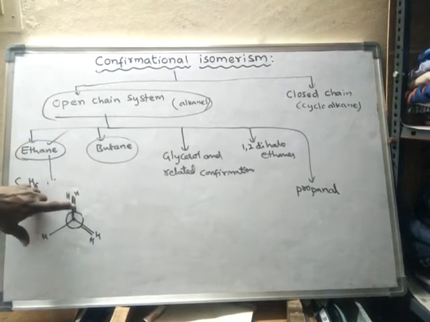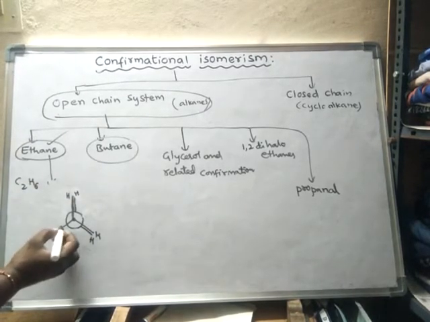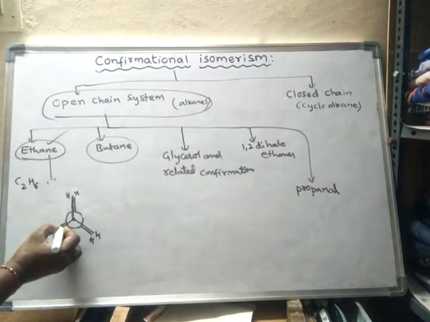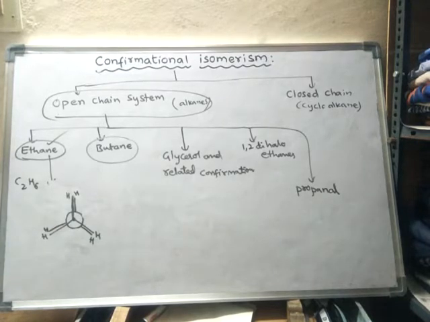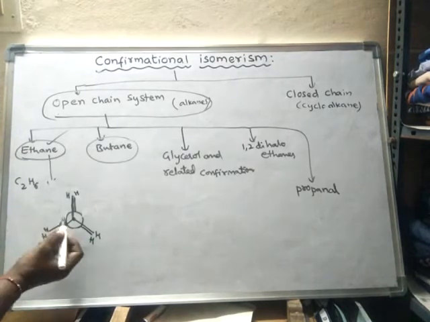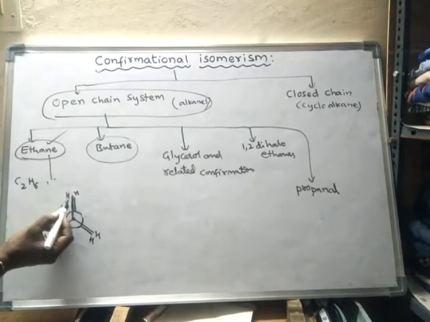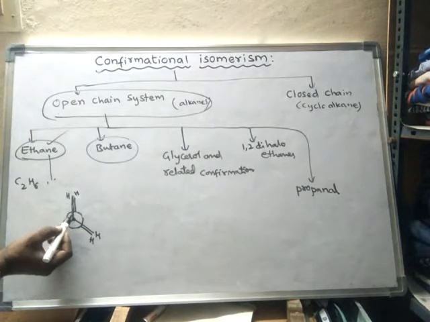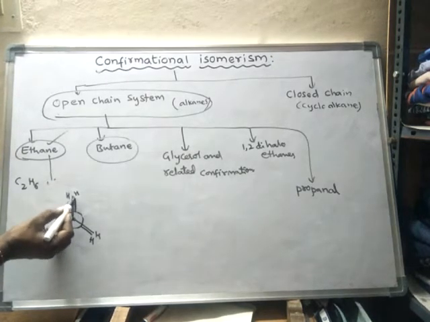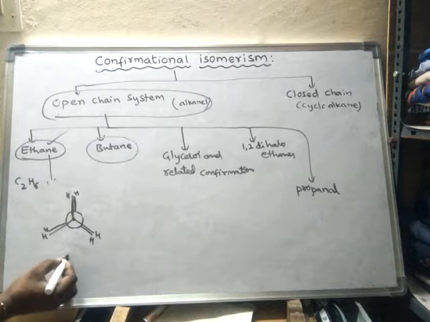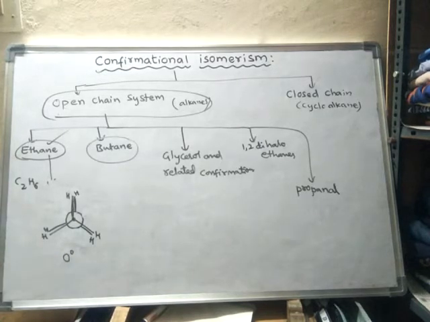So like this, it is said to be eclipsed form. Now the dihedral angle between this hydrogen atom and this hydrogen atom, or between this bond and this bond, is 0 degrees.